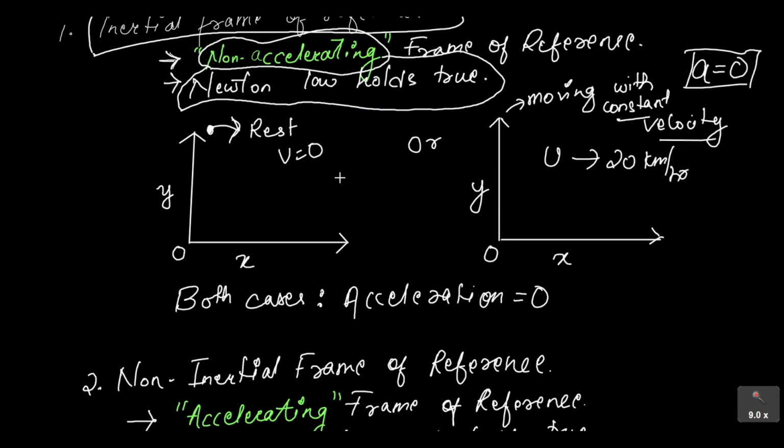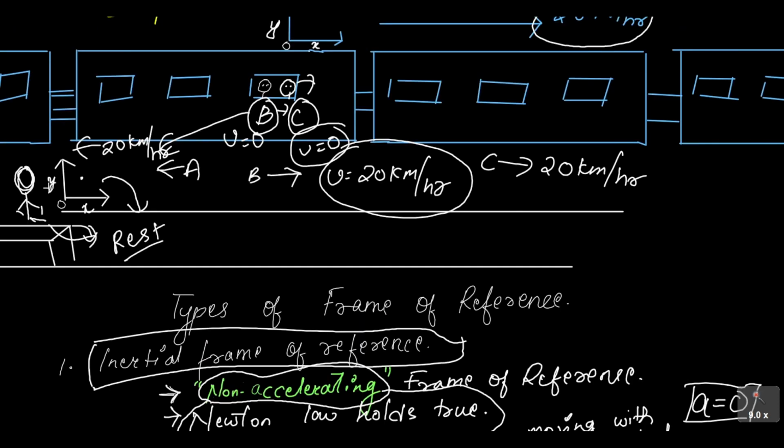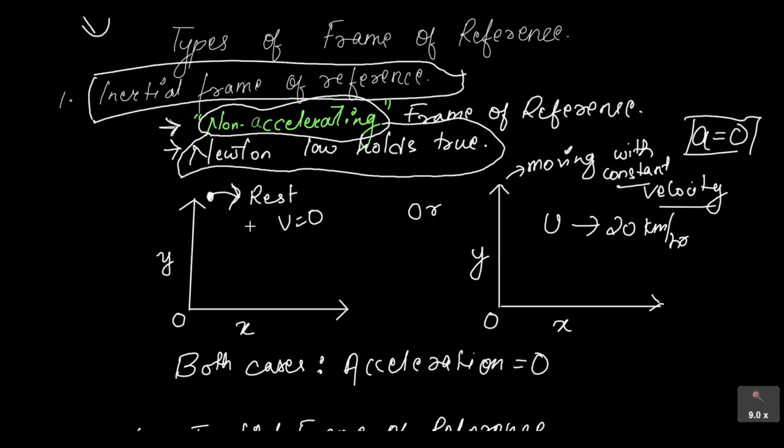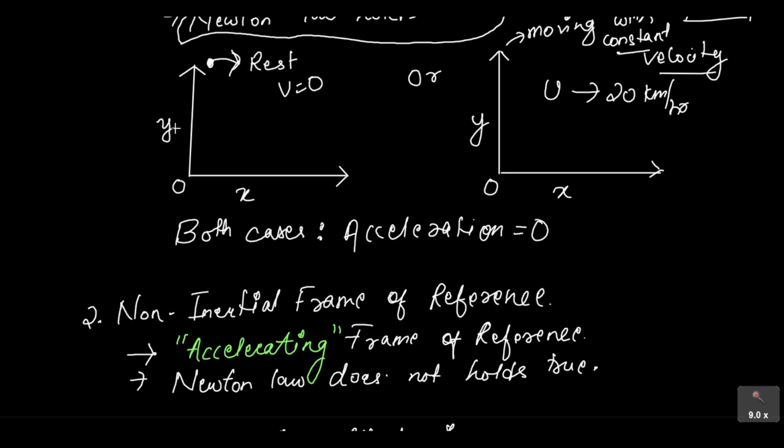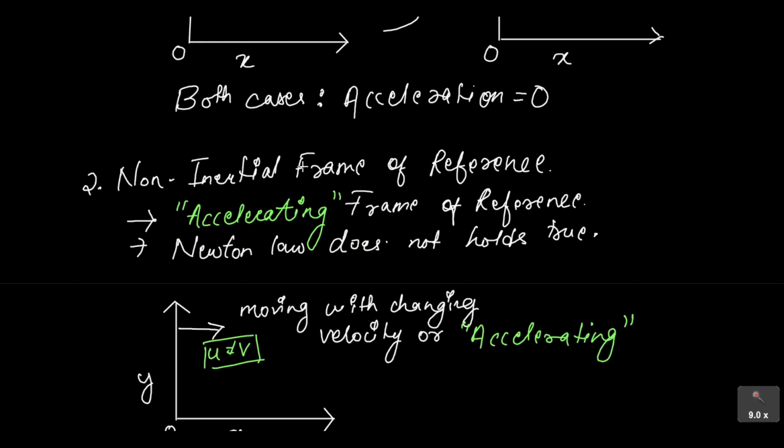Okay, so if we go back to our example, if this person is at rest, that means the point from where he's making an observation, his frame of reference, is at rest. Then we call this frame of reference an inertial frame of reference. Okay, so let's now move on to non-inertial frame of reference. One more thing: in both cases, if the object is at rest or if the object is moving with constant velocity, the acceleration will be zero. That is why it is called a non-accelerating frame of reference.